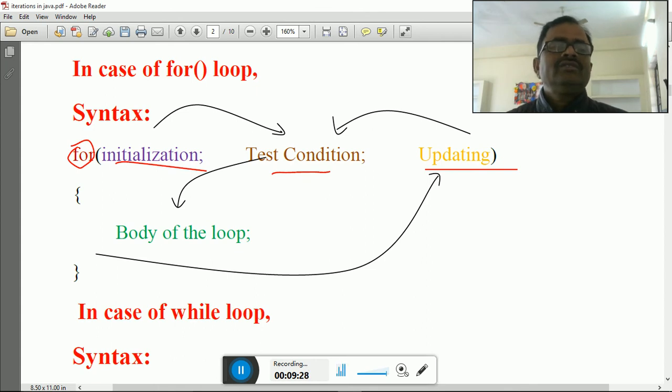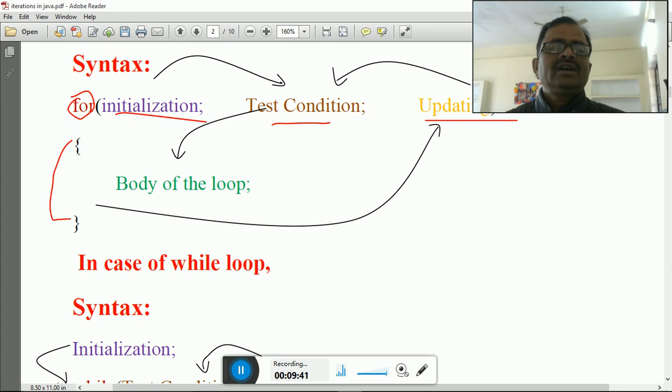So initial value, after that a condition will be checked. You can see the arrow coming down. If the condition is satisfied, your control will come inside the loop body and it will read the lines in the body of the loop. Whenever your control reaches the closing curly bracket of the for loop, it will go back to the for loop again.